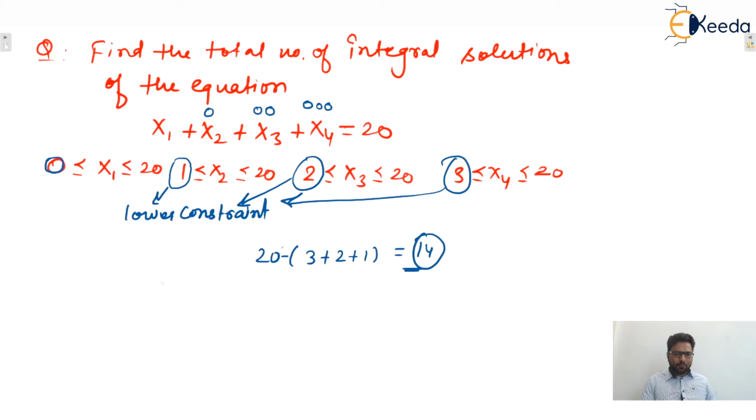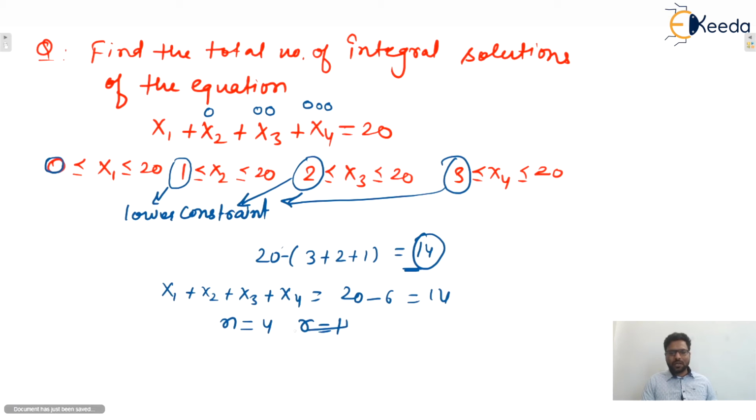So the problem reduces to x1 plus x2 plus x3 plus x4 equals 20 minus 6, that is 14. So here the n value is 4 and the r value is 14. Yes or no? The r value is 14. So we can apply the formula.